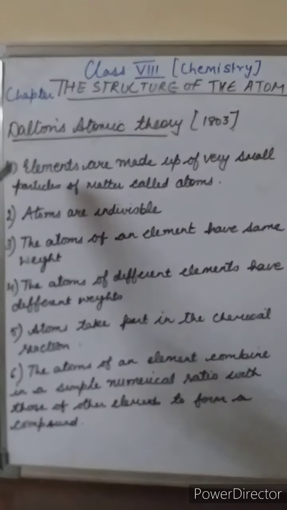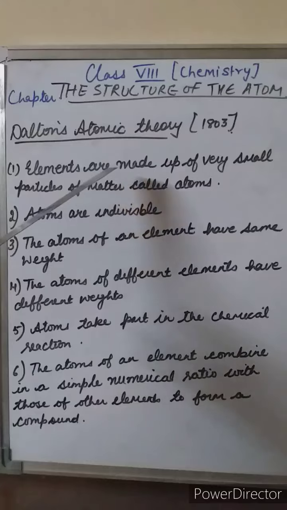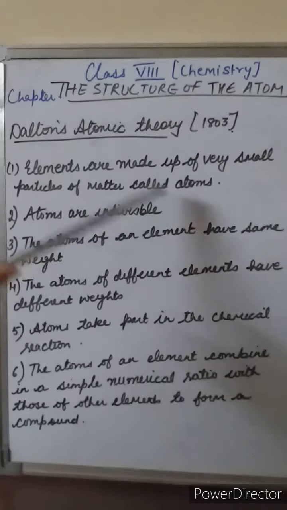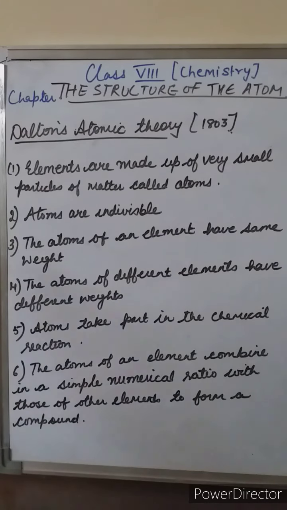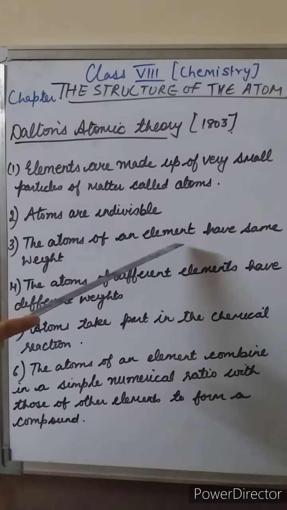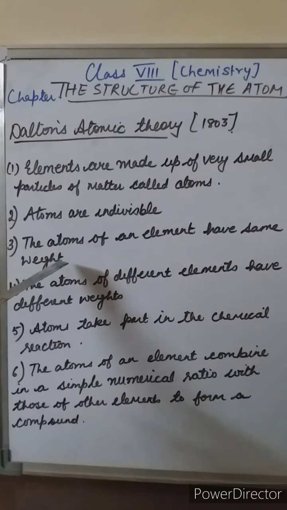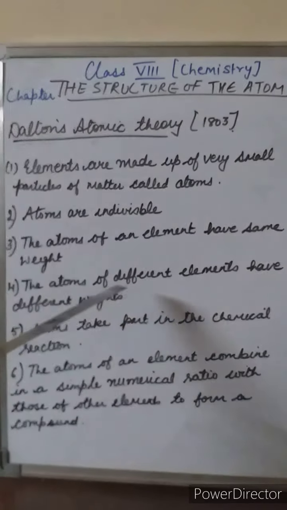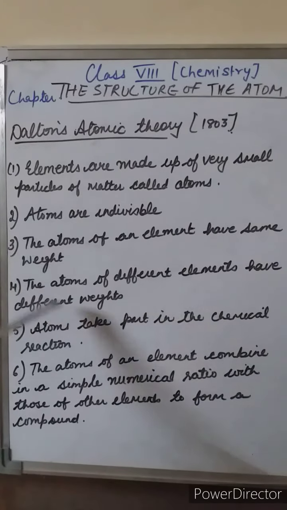Students, the first postulate states that elements are made up of very small particles of matter called atoms. Second, atoms are indivisible, meaning they cannot be divided. Then it proceeds that the atoms of an element have the same weight. For example, atoms of the element hydrogen will have the same weight. The atoms of different elements have different weights.